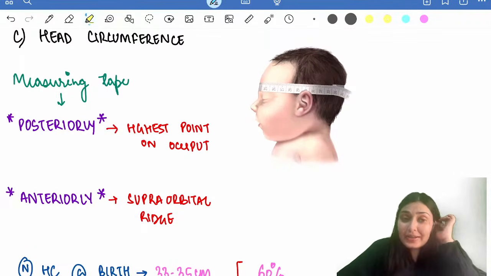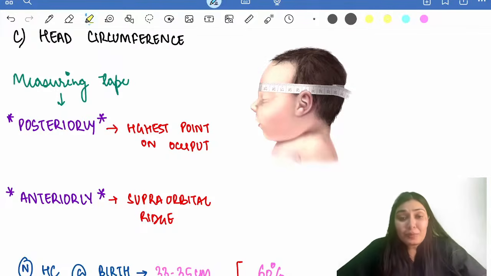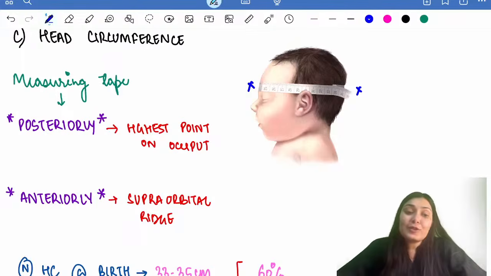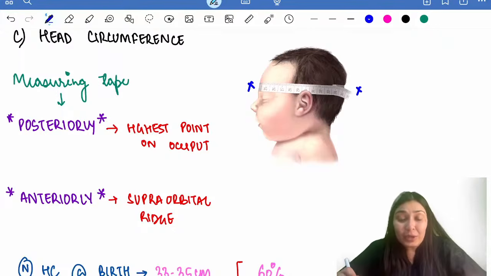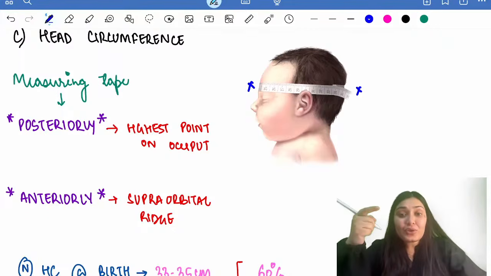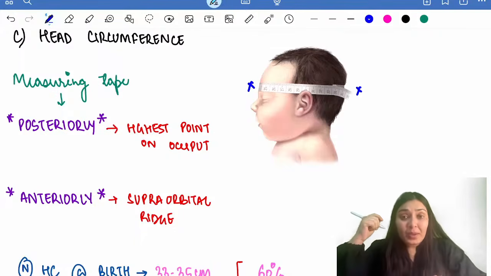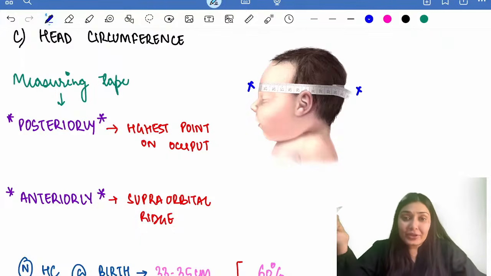How do you measure the head circumference? By a measuring tape. So we take the measuring tape and place it over the head of the child. Anteriorly, it is placed just above the supraorbital ridge, and posteriorly it is placed on the highest point of the occiput. So this is also something that the examiners ask. They ask, where do you place this measuring tape? So remember, anteriorly is on the supraorbital ridge and posteriorly is on the highest point of the occiput. And the overlap of this tape has to be done over the parietal region, just as shown in the diagram.